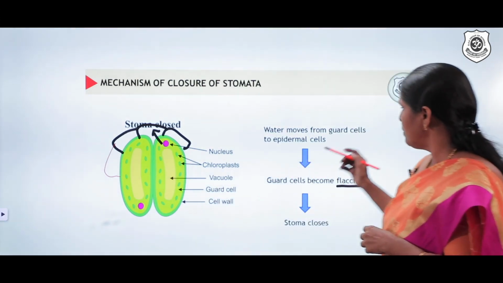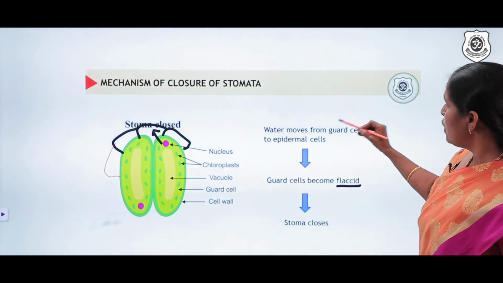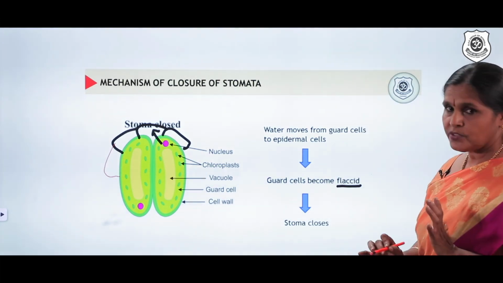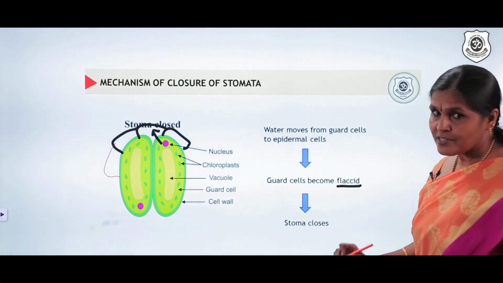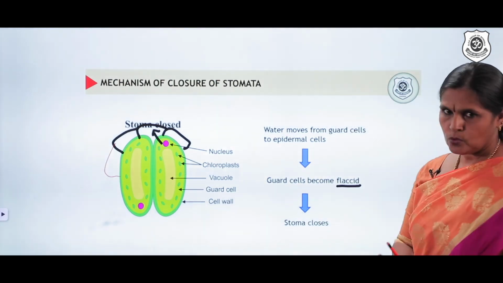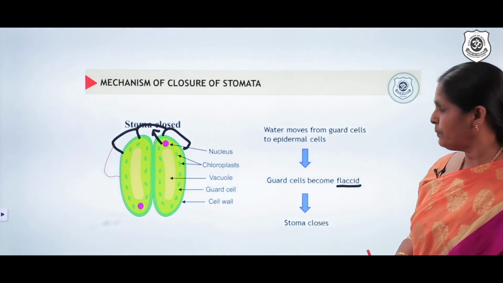Simple mechanism, you can just remember in the form of a mind map. Water moves from guard cells to epidermal cells. Guard cells become flaccid or shrink. Stoma closes. Three steps you can remember. That's it. Okay. Come on, children.